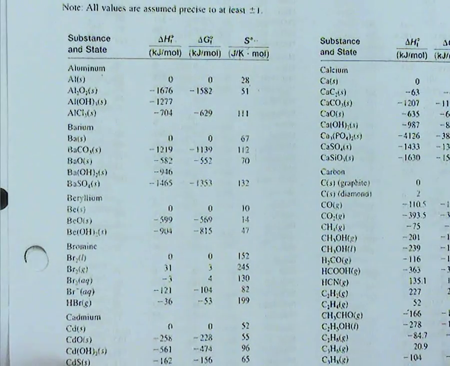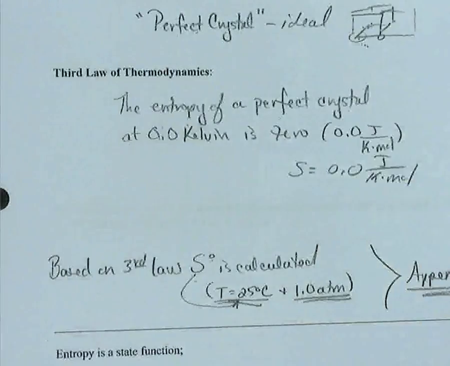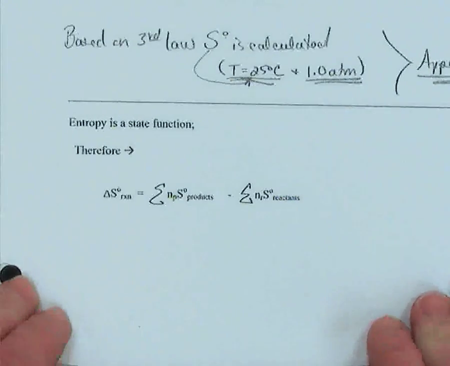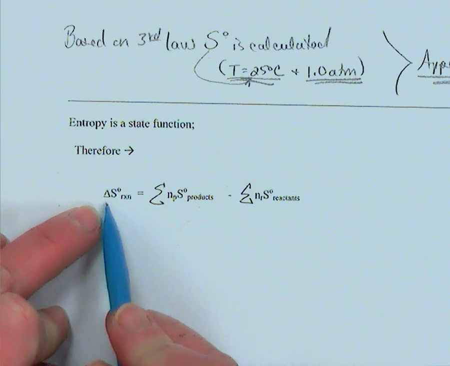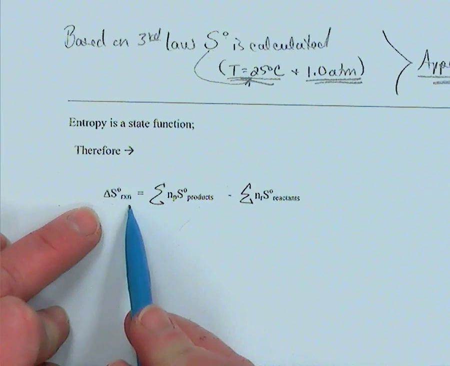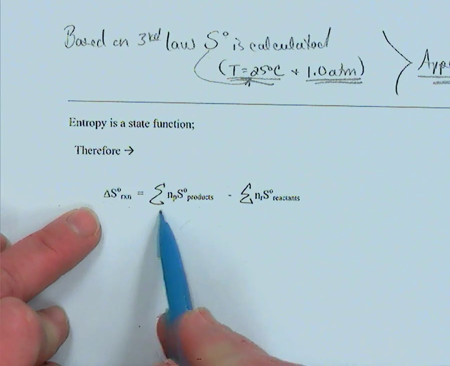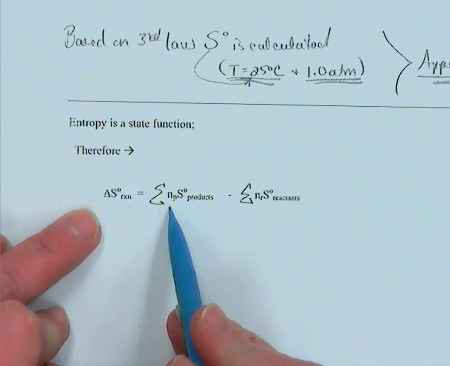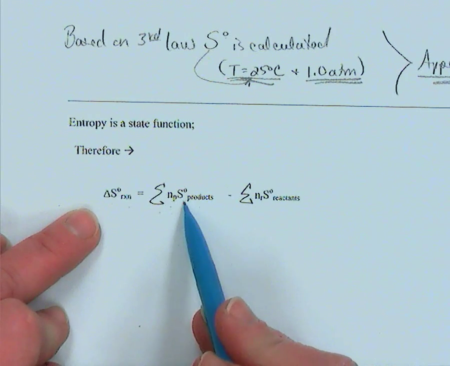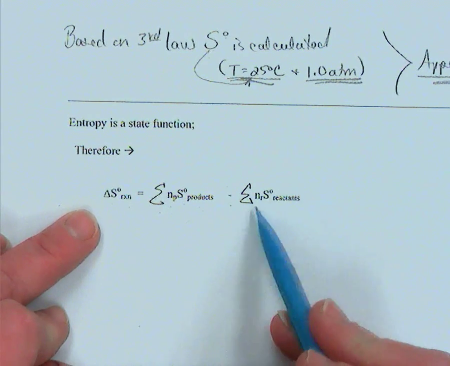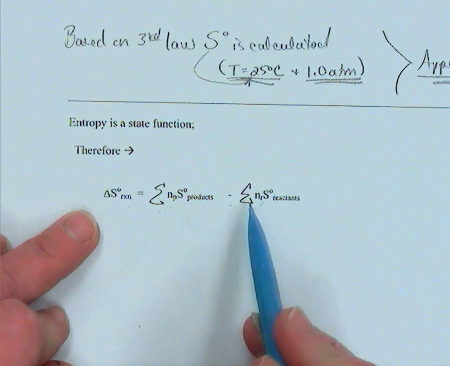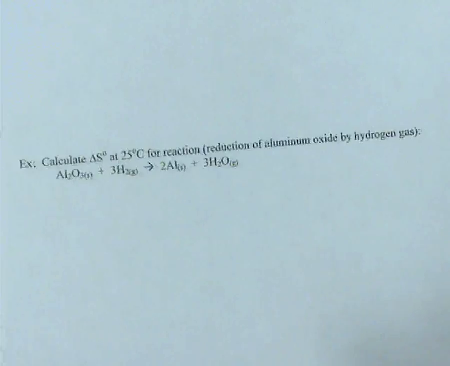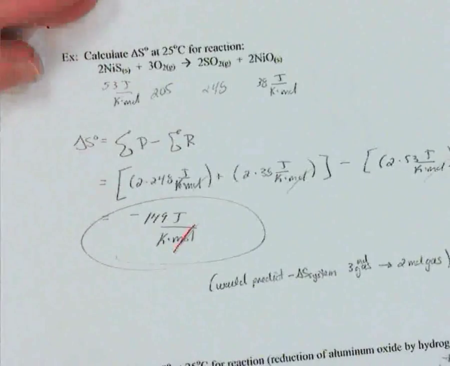So because we can get entropy values, we have, just like we do for enthalpy, this summation equation. We can calculate the change in entropy for a reaction by summing the absolute entropies at standard state of the products minus the absolute entropies of the reactants, taking into account the coefficient moles of the reaction. So I have an example here to take a look at.